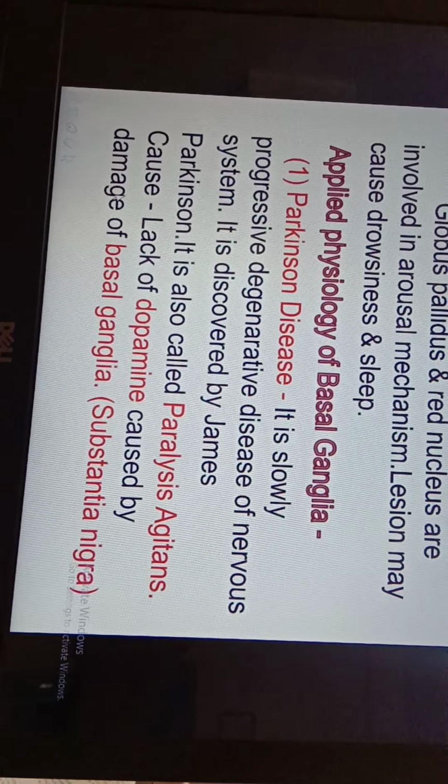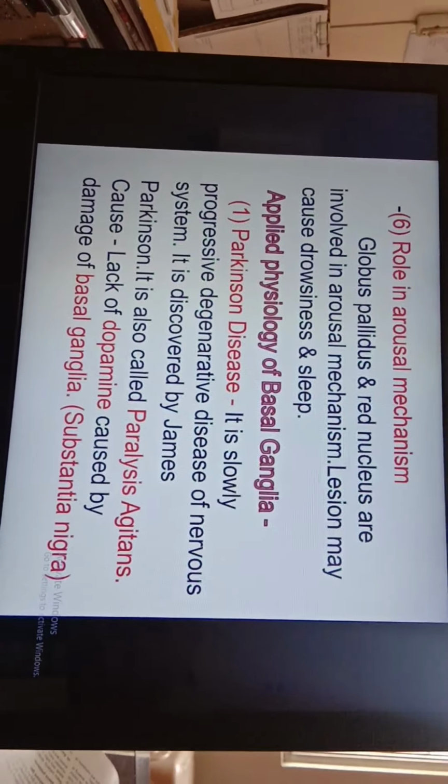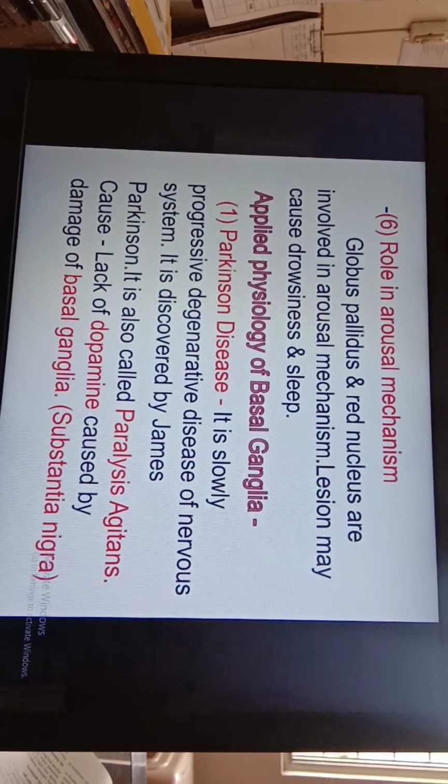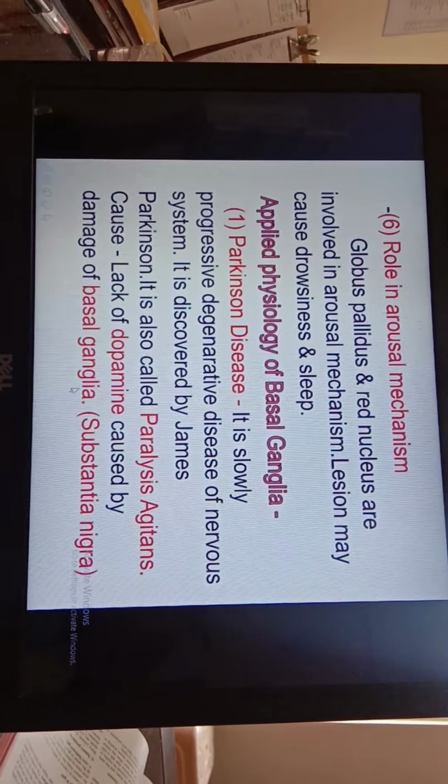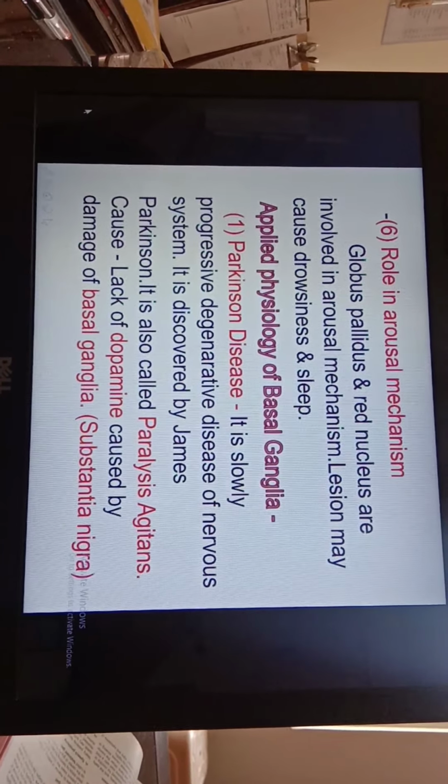The cause is lack of dopamine, because we just studied that the basal ganglia, especially the substantia nigra, which is a part of basal ganglia, plays an important role in secretion of dopamine. So definitely destruction or any lesion to substantia nigra causes decreased secretion of dopamine, which causes rigidity and increased muscle tone of the body. That's why this disease is also called paralysis agitans. So the cause is lack of dopamine caused by damage of basal ganglia, especially substantia nigra.